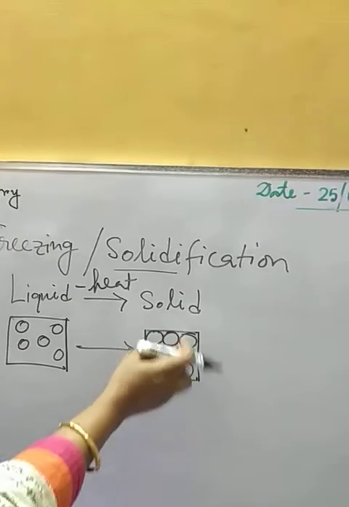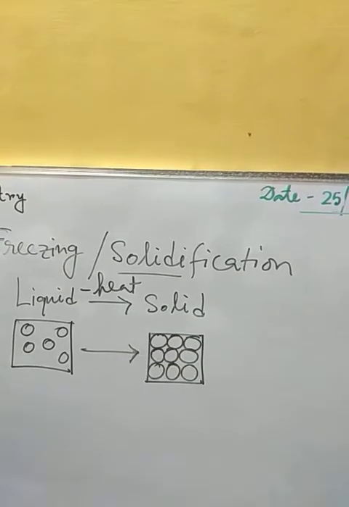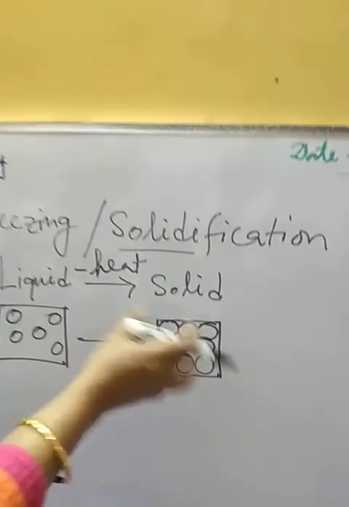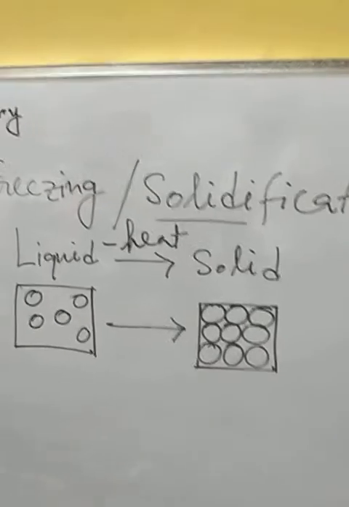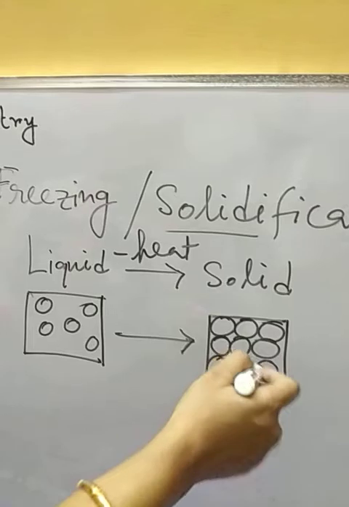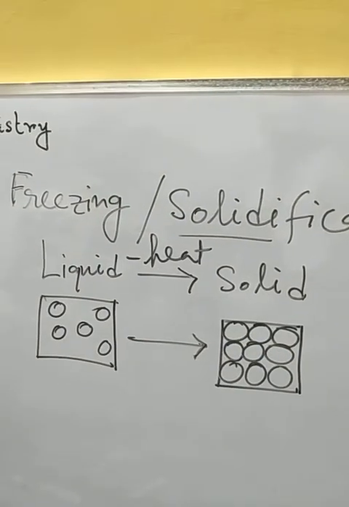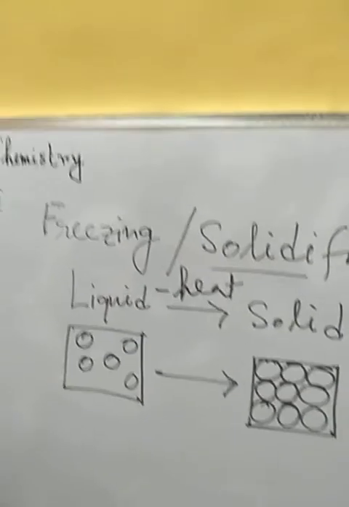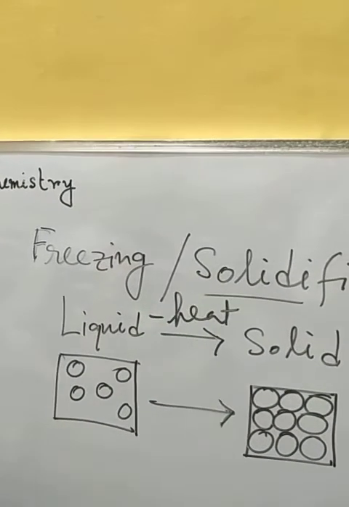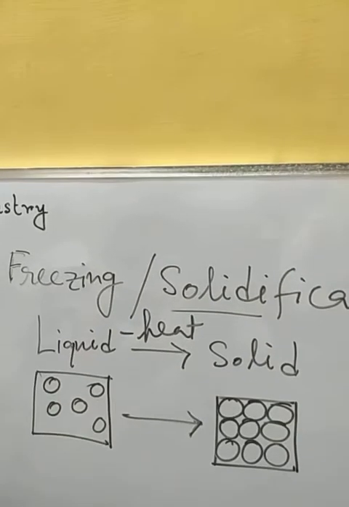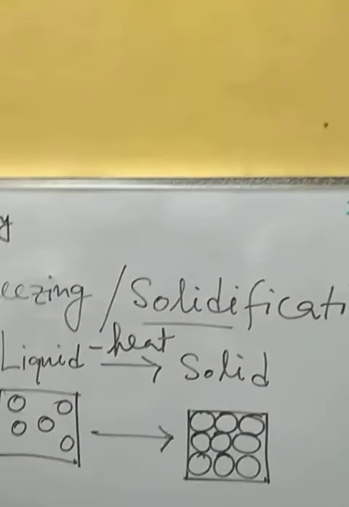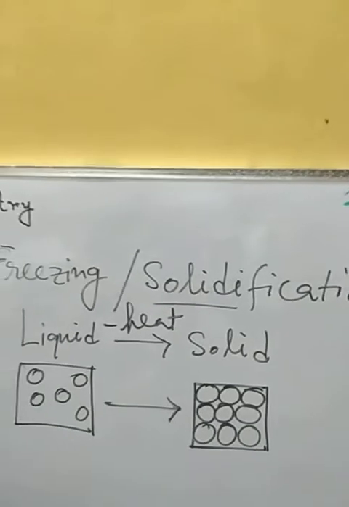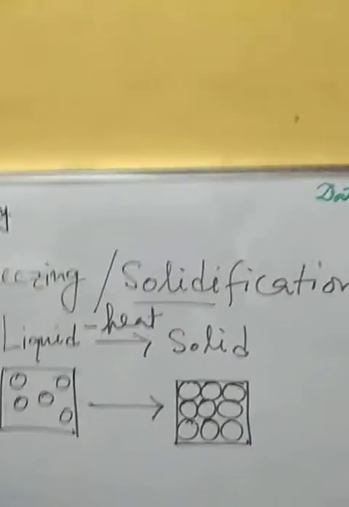Here you can see there is very little space in between them, as we get for solid substances, where there is the least intermolecular space between the particles. So in this manner the liquid form of the substance will convert to the solid form when we are taking out the heat from the liquid, and this process is called freezing or solidification.